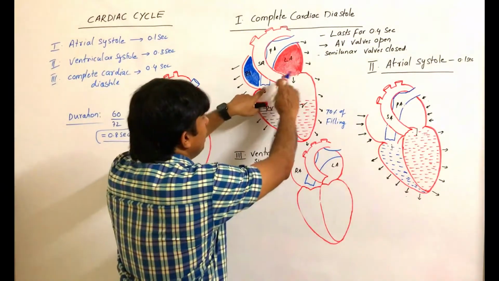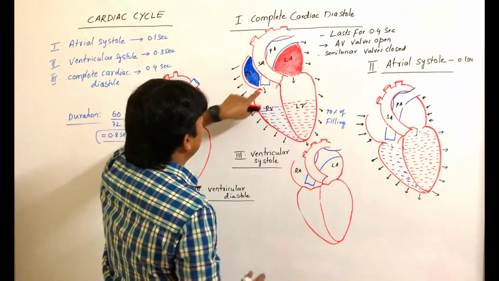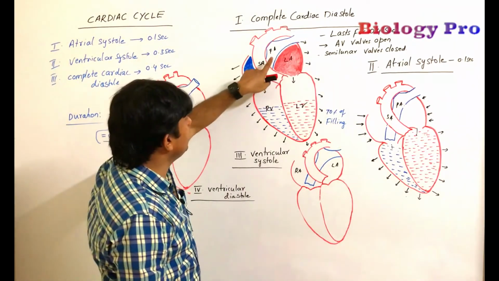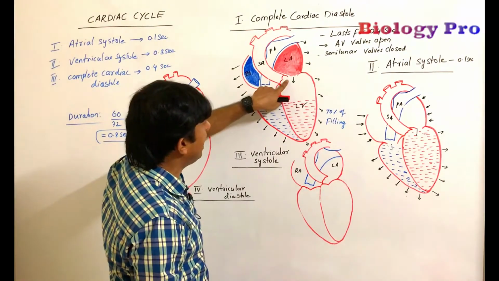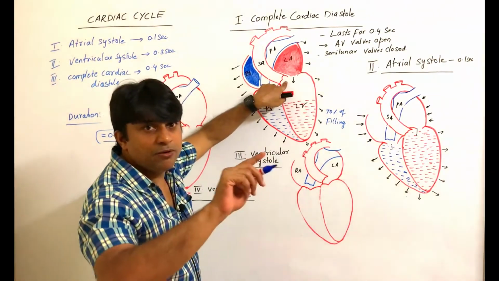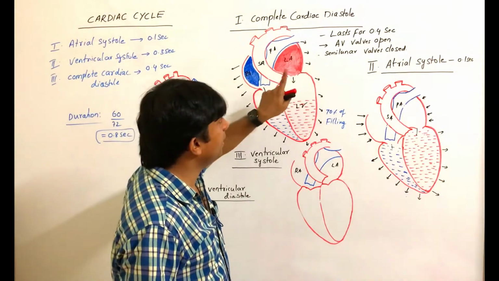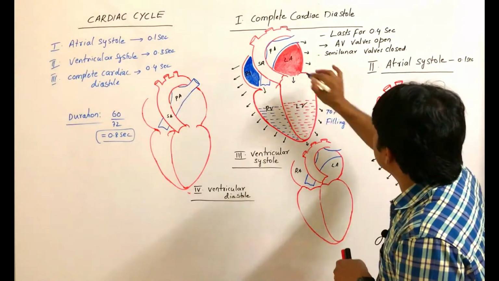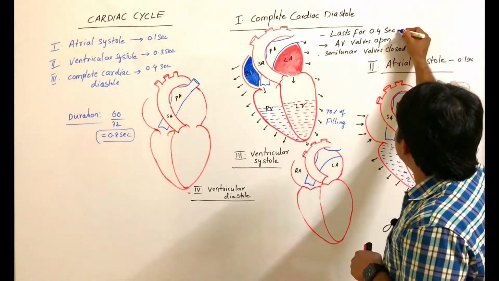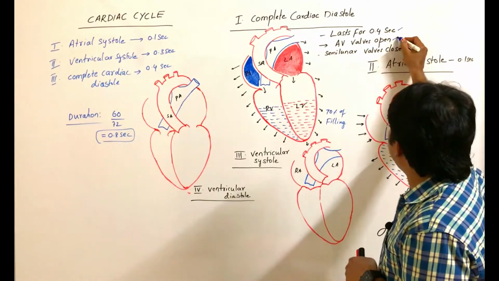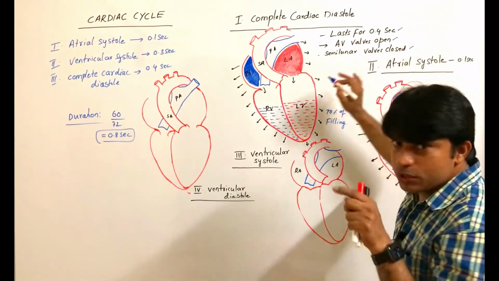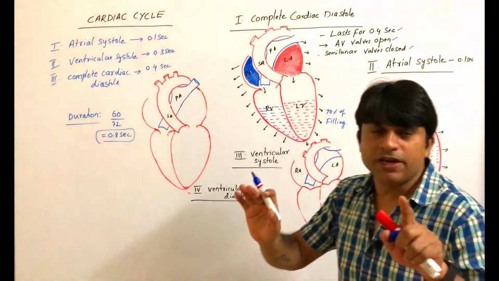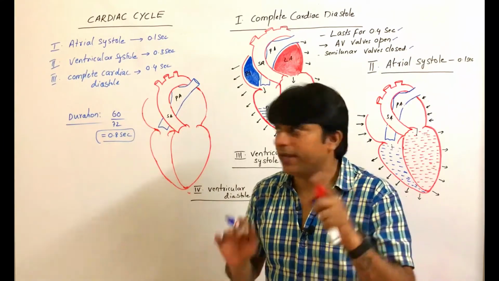Fine. So during this event, this is the pulmonary artery and this is the systemic artery. These two are guarded by valves called semilunar valves. Semilunar valves are closed in this entire event. So what are the different stages in this complete cardiac diastole, which accounts for 0.4 seconds? AV valves are open and semilunar valves are closed. Ventricles receive blood from atria, and 70% filling of the ventricles occurs.